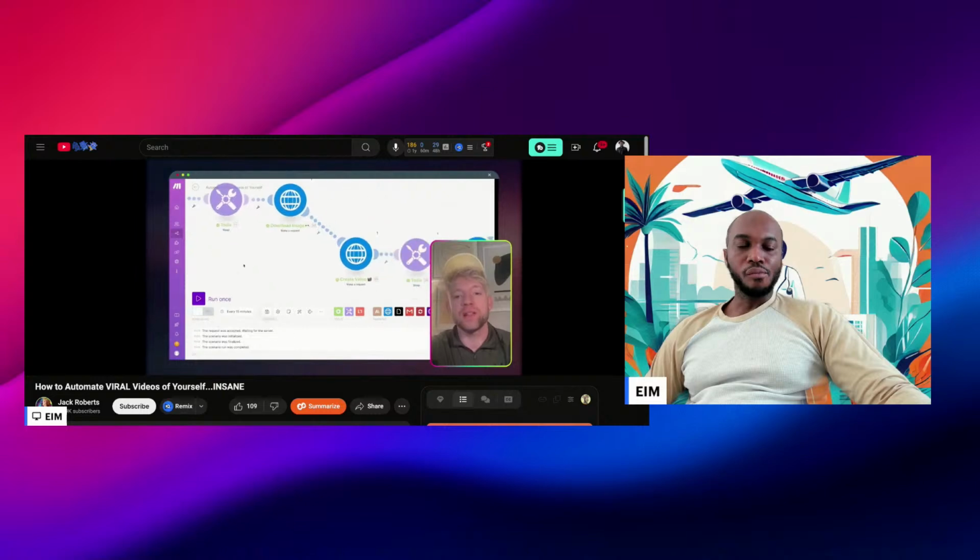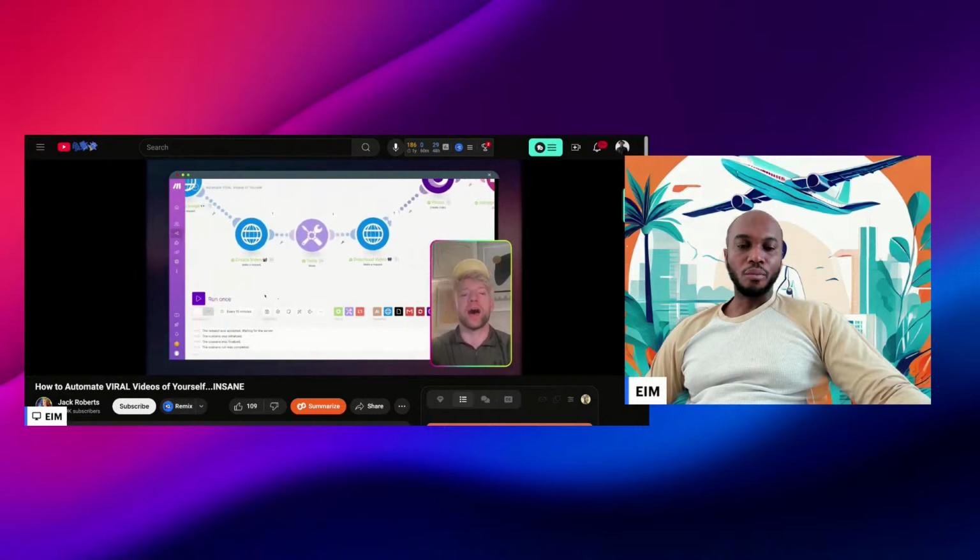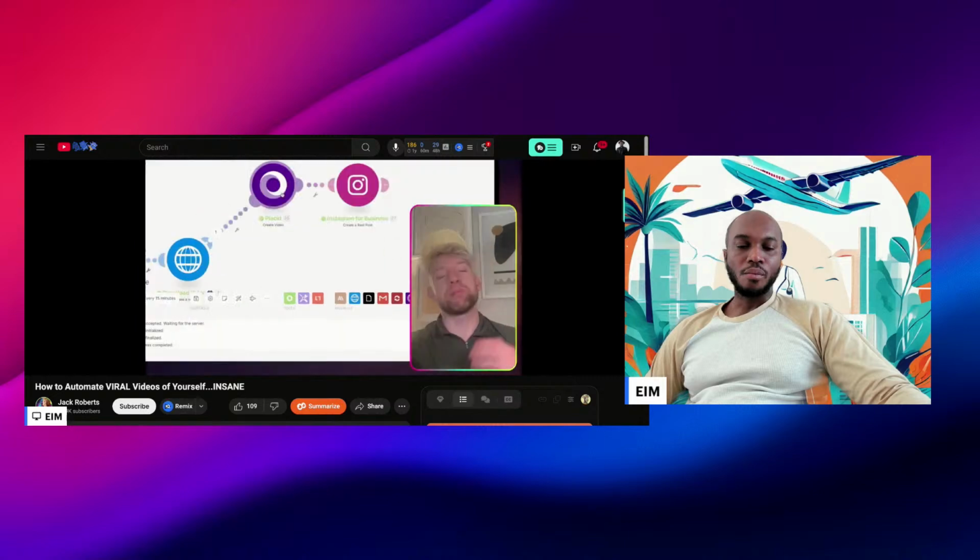So we create the image, we download it. Once that's done, we go ahead and create the video using this Luma API. And when that's finished, we download it. Then in Placid, we combine the video with the captions, and then we can either post it directly to Instagram, or you can download it into an Airtable or get a Slack message or whatever you want, so you can add your own viral music.